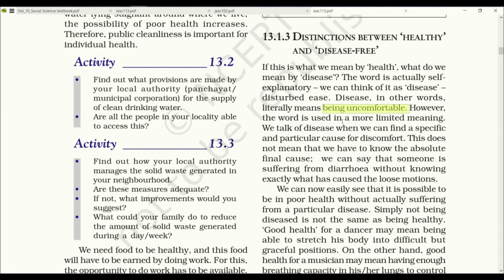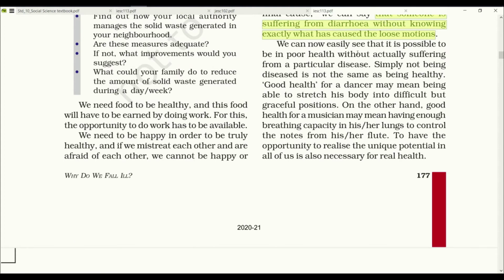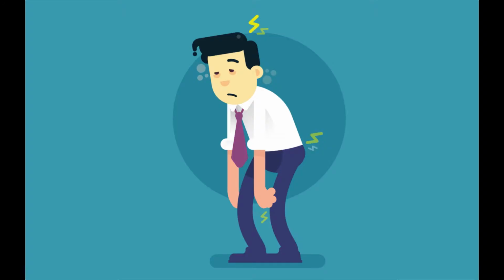However, the word is used in a more limited meaning. We talk of disease when we can find a specific and particular cause for discomfort. This does not mean that we have to know the absolute final cause. We can say that someone is suffering from diarrhea without knowing exactly what caused the loose motions. We can now easily see that it is possible to be in poor health without actually suffering from a particular disease. Simply, not being diseased is not the same as being healthy.